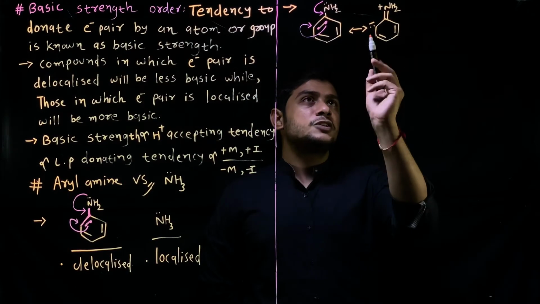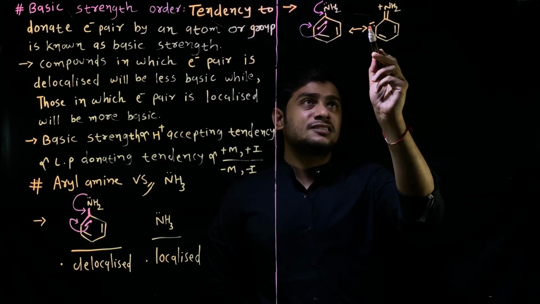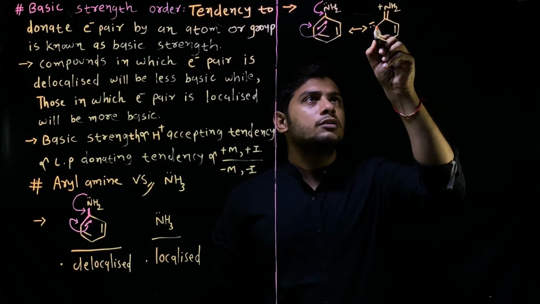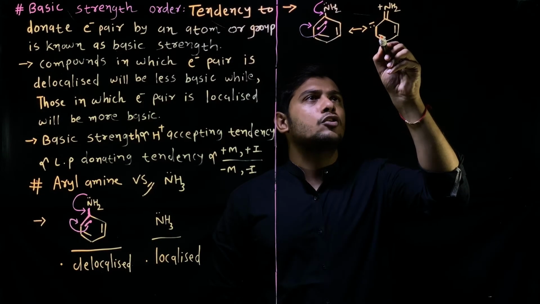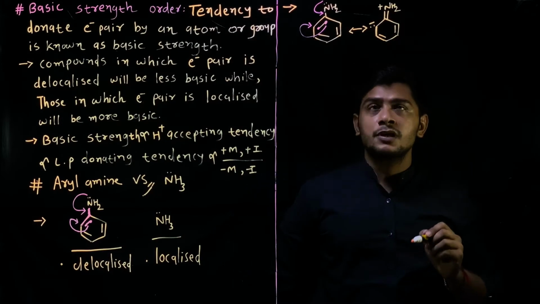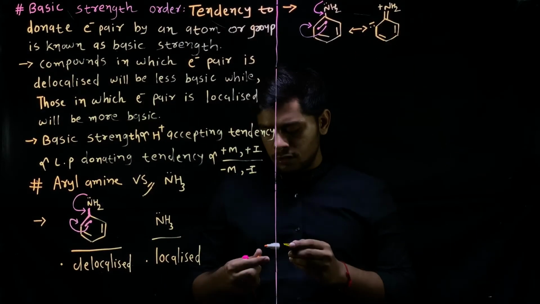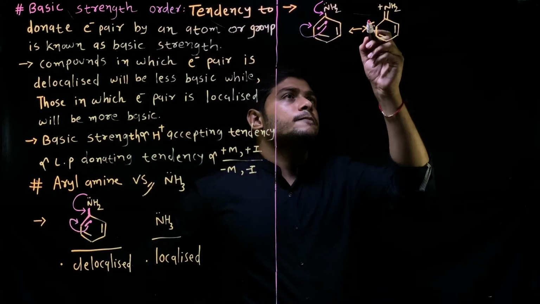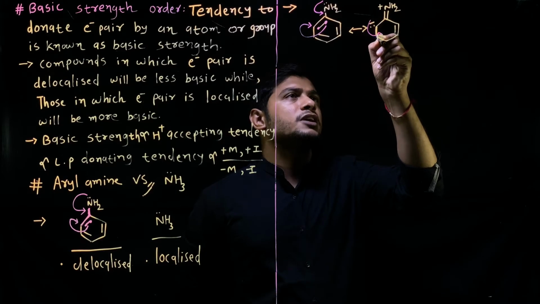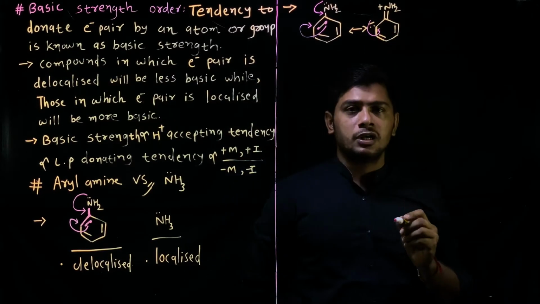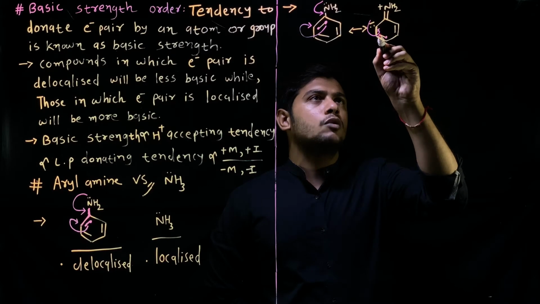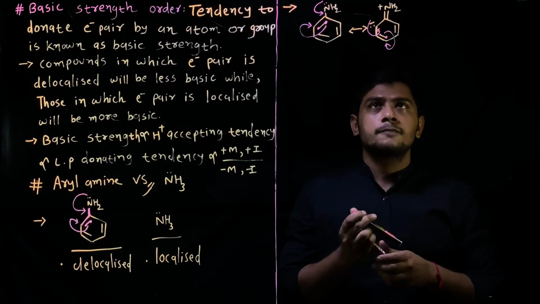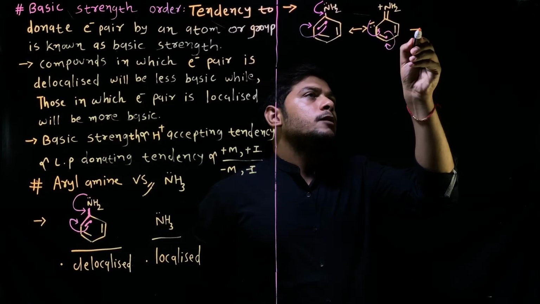Now, this minus charge on carbon, the electron on carbon, is involved in a single bond, and there is a double bond present in conjugation. Now, what happens? This electron will again attack on the C single bond C, and it will make it a double bond, and this electron will be shifted over the next carbon. So, the next structure,